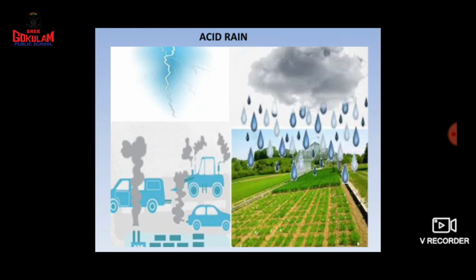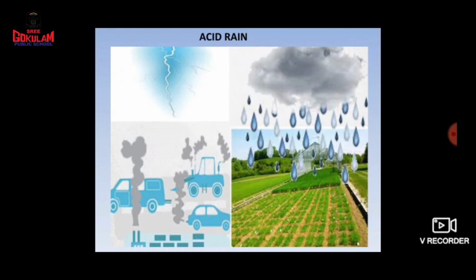Do you know what happens to these gases? These gases mix with the water droplets in clouds. Can you see the clouds here? These poisonous gases are mixing with the water droplets present in the clouds. Then along with the rain, this acid also will come down and fall to the earth. So the substance formed in the clouds is called acid.